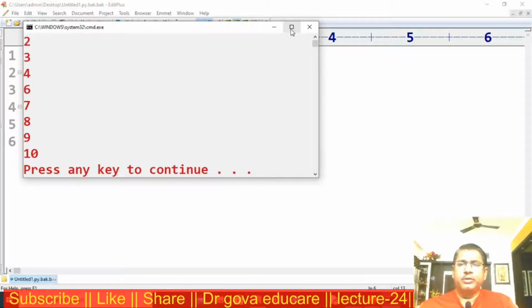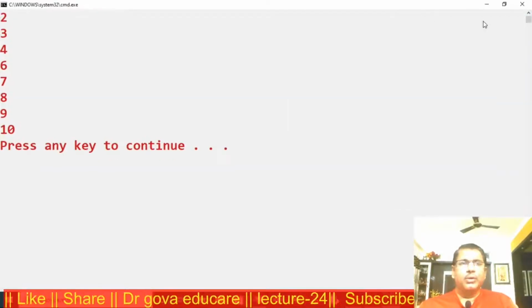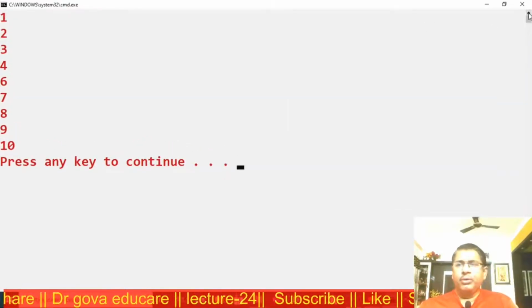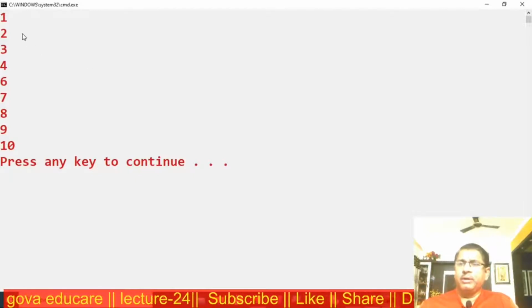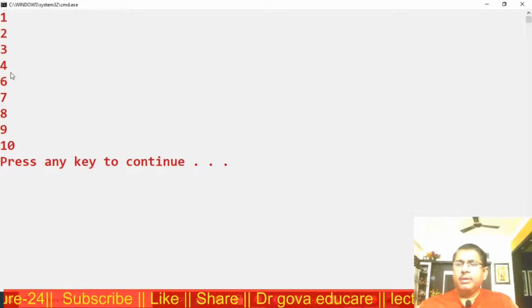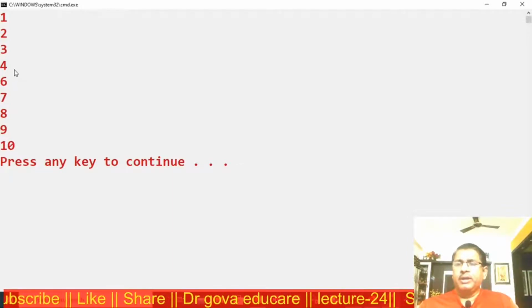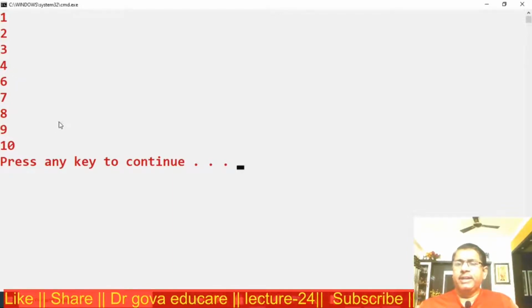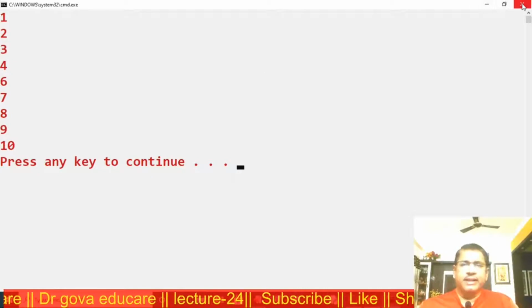Observe the output. Only the i value will be skipped. 1, 2, 3, 4. If i is equal to 5, the loop will be continued. Then 6, 7, 8, 9, 10 will be displayed on the screen.